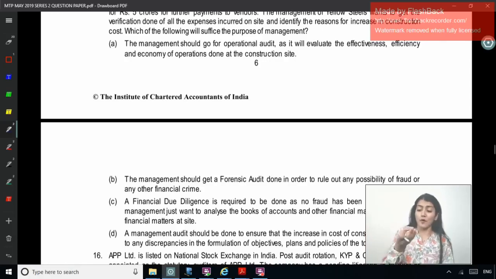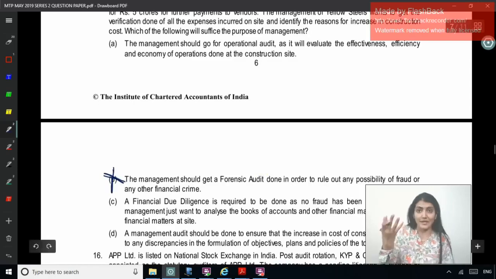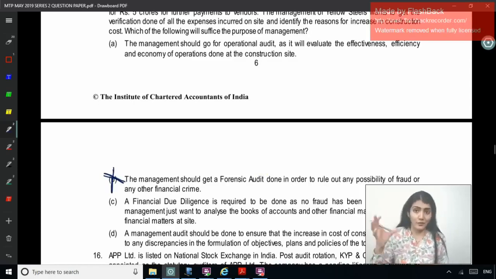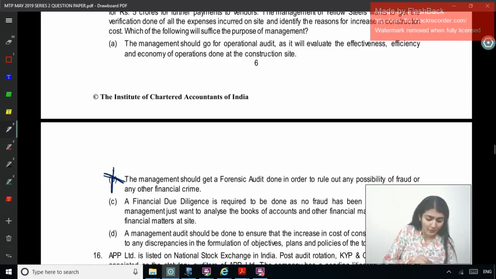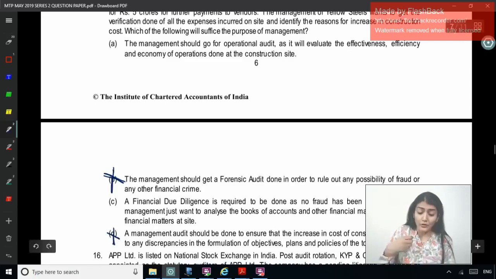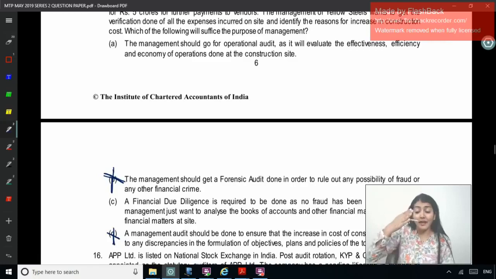Right, so 4 options: operational audit, forensic audit, financial due diligence, or management audit. Which one to go for? Forensic audit, no, there are no legal implications and the matter is not in the courts of law, so no forensic audit. Management audit also no, because we don't want to audit the decision making, we want to check the construction cost. Operational audit evaluates effectiveness, efficiency and economy of operation, but right now we don't want to see efficiency and effectiveness, mainly we want to see only the economy.